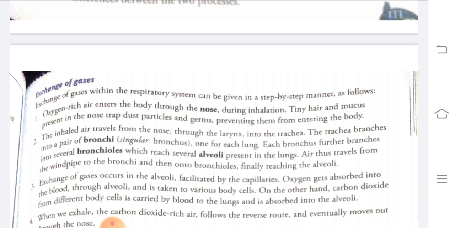So once again, we will see how the air reaches from the surrounding to our lungs. From the nose, the air enters. The air is purified by the removal of dust particles and germs with the help of the nostril hairs. Then this inhaled air reaches the larynx, and from the larynx through the trachea it reaches the bronchi. Through the lungs, from the bronchi it reaches the bronchioles, and from the bronchioles it reaches the alveoli.